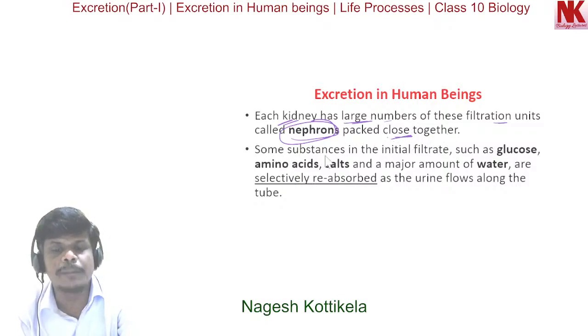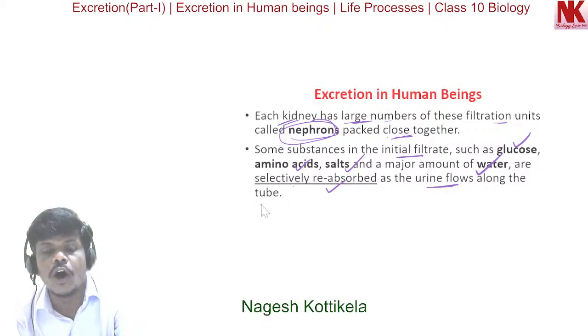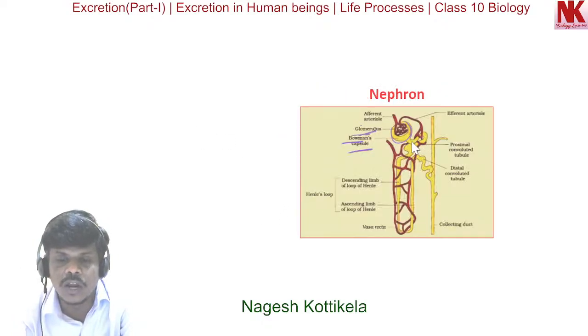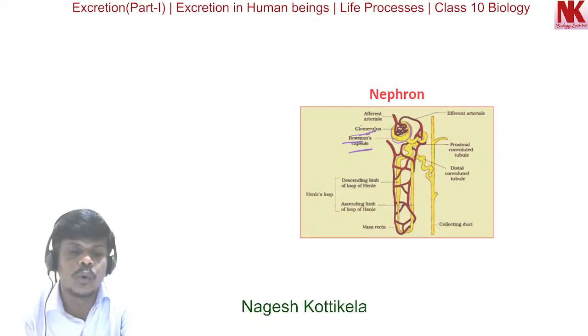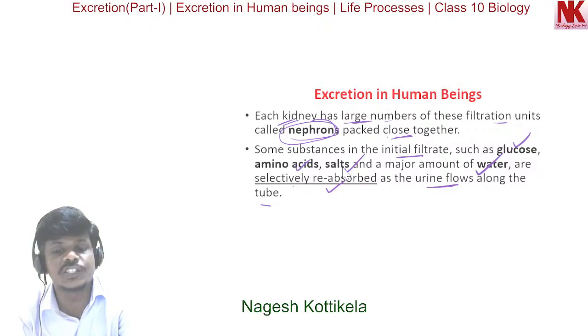Some substances in the initial filtrate, such as glucose, amino acids, salts, and a major amount of water are actively reabsorbed as the urine flows along the tube.